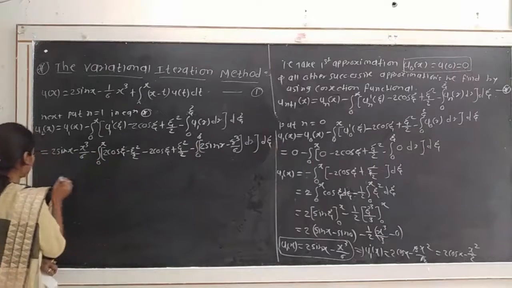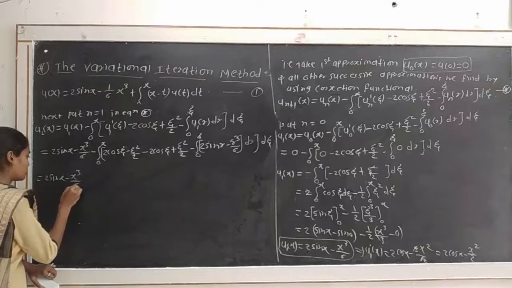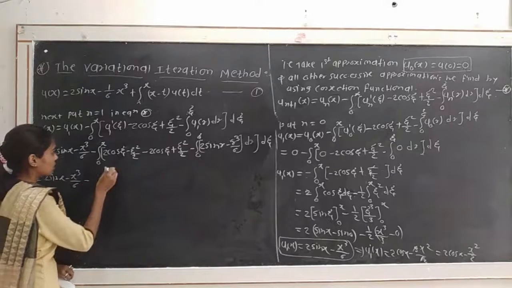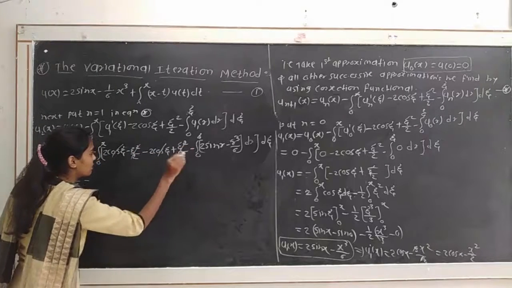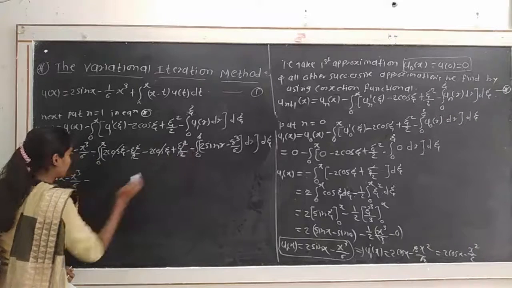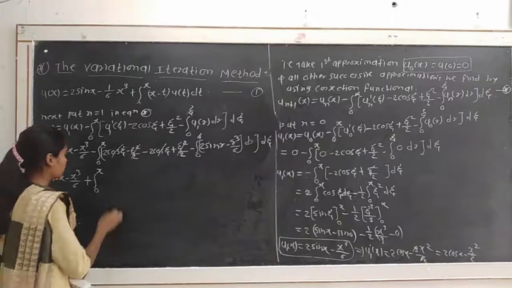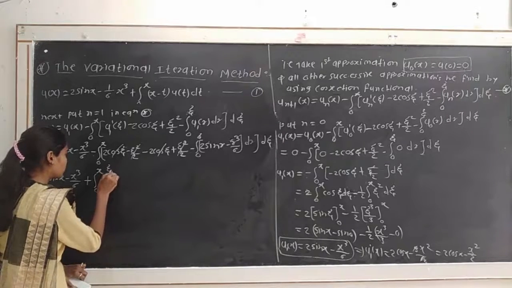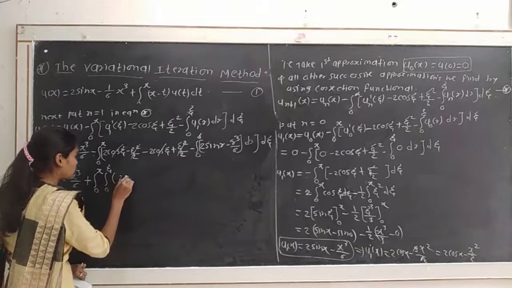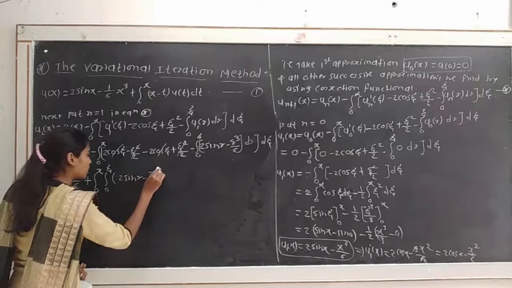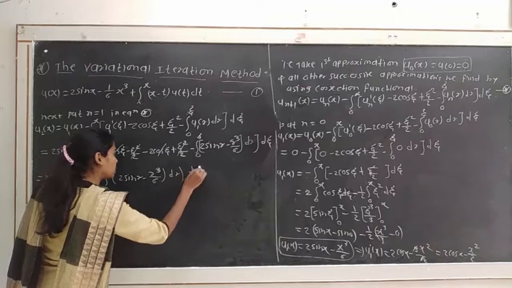Then we simplify this. We have 2 sin x minus x cube divided by 6, and here 2 cos xi minus 2 cos xi, and minus xi square by 2 plus xi square by 2, get cancelled. This minus minus becomes a plus, so we write plus integration from 0 to x of integration from 0 to xi, in bracket 2 sin r minus r cube divided by 6, dr into d xi.